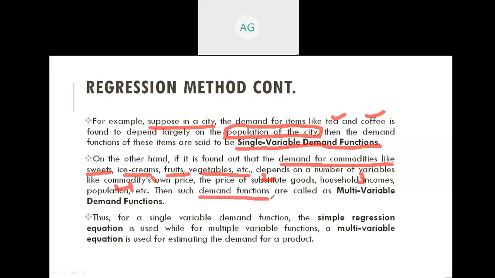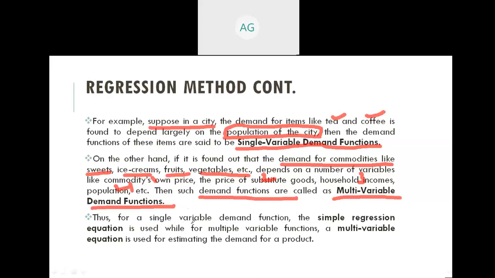So such demand functions are called multivariable demand functions, because the demand of the commodity is dependent on many variables. So that's why its name is multivariable demand function.